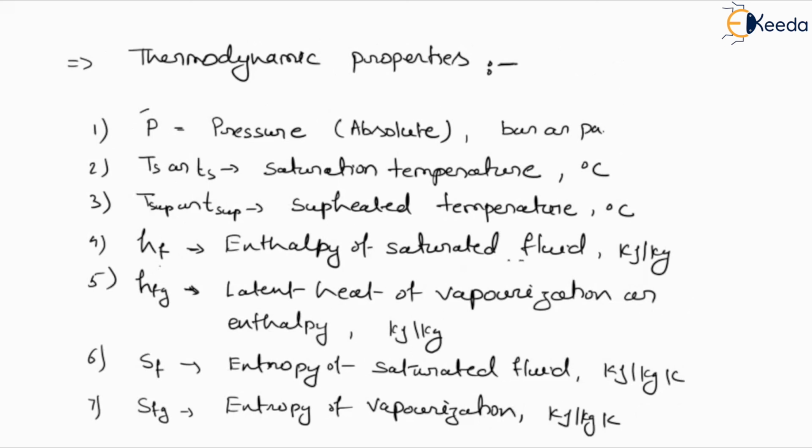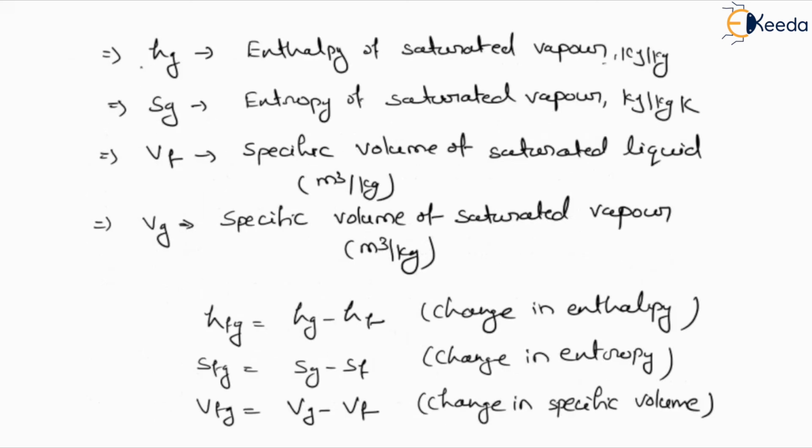So here you have to consider the pressure of the fluid or temperature of the fluid, and define the value of HF according to the given pressure or given temperature. Suppose you want to define the value of Hg, so it is representing the saturated vapor or gaseous term. So here you have to define the enthalpy of gas, which is based on the given pressure or given temperature.